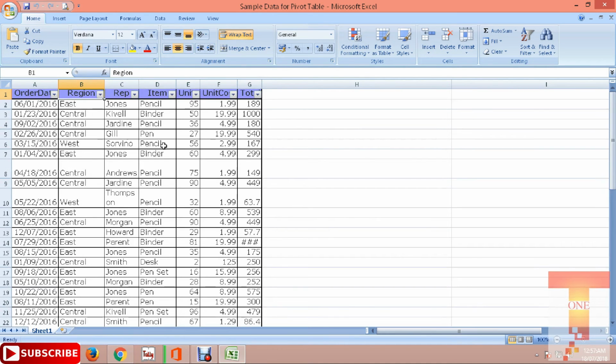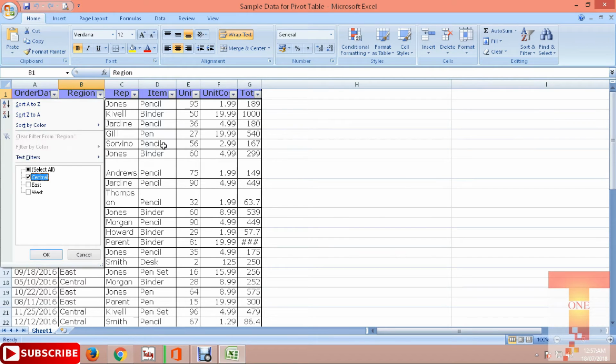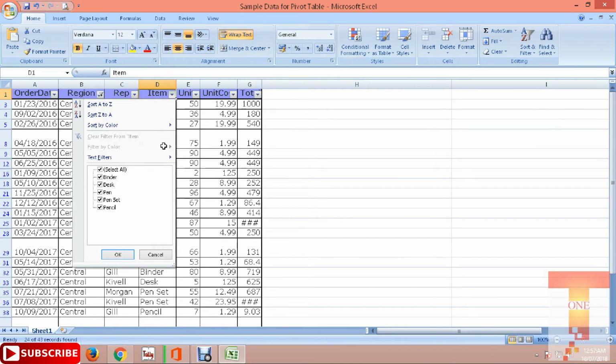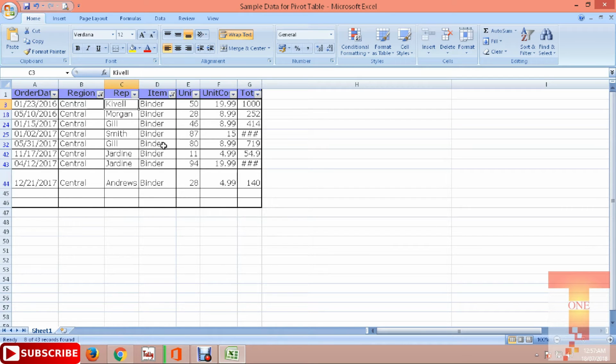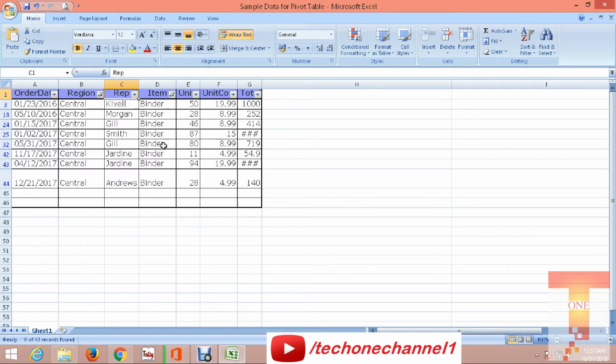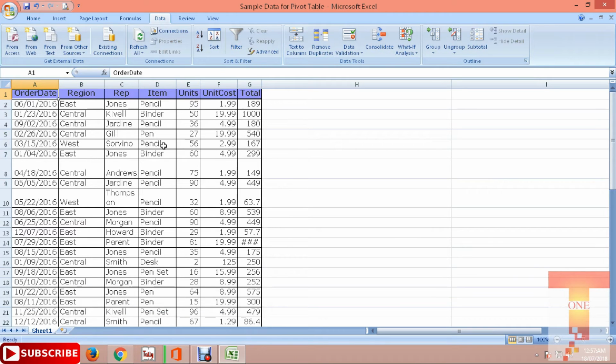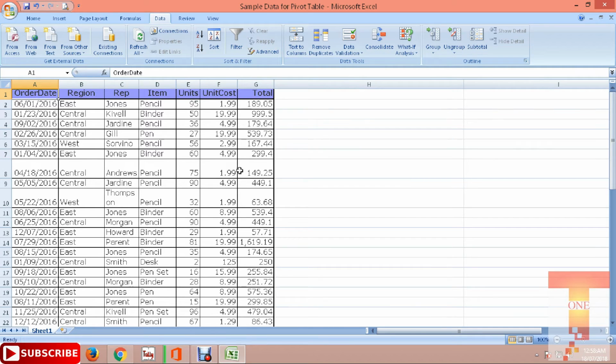If I want to filter by central, and see how many binders go to central and who is the person who buys or sells this item, then it would be hard for me to filter and get the information from this data. So we can use the pivot table to club this data in one sheet and we can get the report as per our requirement. Let me show you how to use a pivot table in Excel.